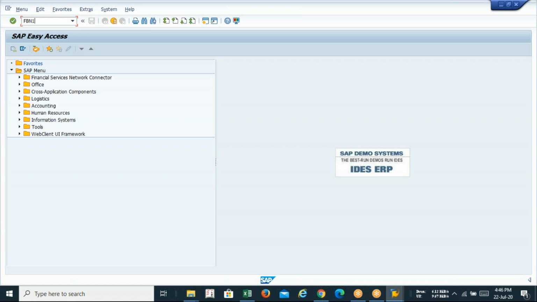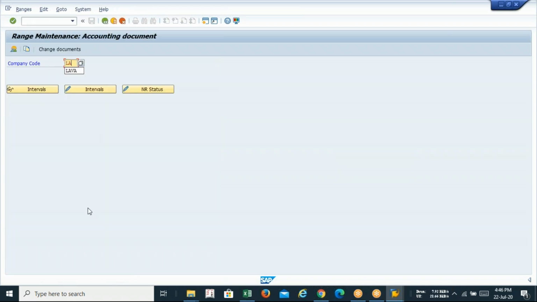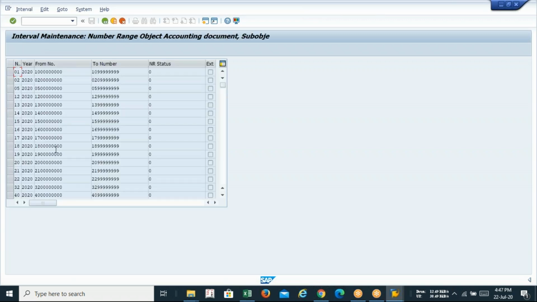To check or to view the document number range in company code, the T code is FBN1. So FBN1, enter, type your company code. If you want to check, click on display. If you want to create, click on change intervals. So I want to display. You can check it. Everything has been copied from the ICSI.